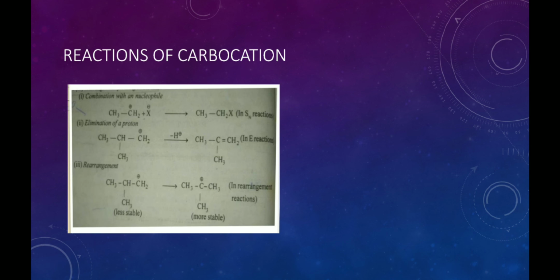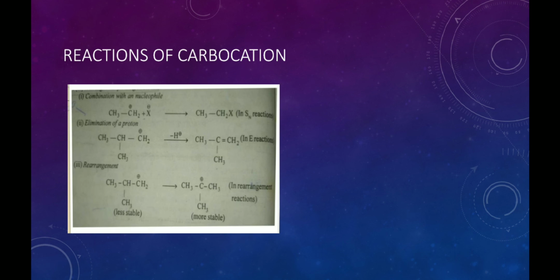In this slide, the nucleophile combines with the carbocation. Since the nucleophile is an electron rich species and the carbocation is an electron deficient species, the nucleophile can easily attack the carbocation to form a carbon nucleophile bond.